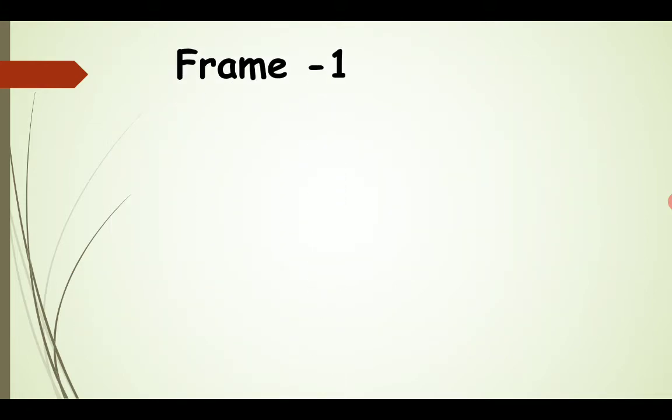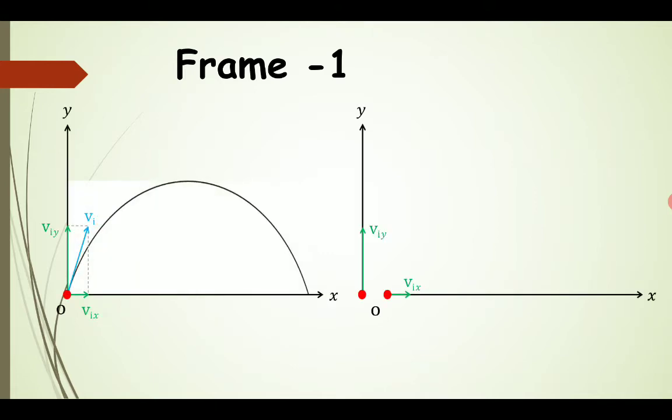So let us analyze this projectile motion for different points of the trajectory. Let us consider the first frame, in which we have this projectile motion taken by an object. This is the point of projection. The initial velocity is vi and it makes some angle with the horizontal. We can consider that this velocity can be divided into two components: one is the horizontal component, the other is the vertical component. Let the horizontal component be vix and the vertical be viy.